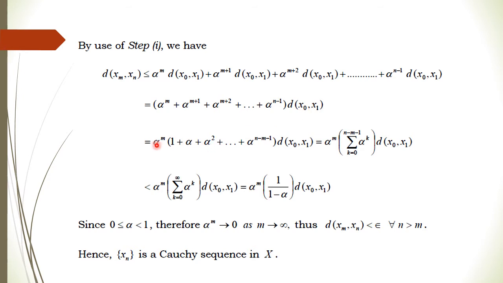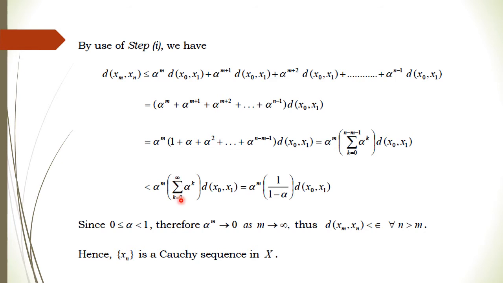Okay, so now alpha to the power m is common, so we can take it outside. Since m is less than n, you can take it outside. You get 1, then alpha, alpha squared, up to alpha to the power n minus m minus 1, right? Now this is nothing but a GP series going from 0 to n minus m minus 1. Clearly the sum of this GP series of finite terms will be less than or equal to the sum to infinity, so we can replace this with the sum up to infinity.